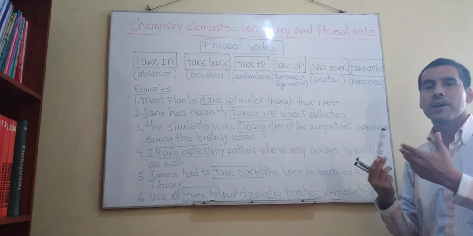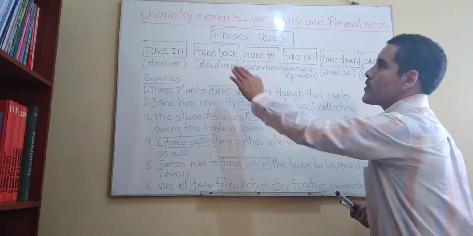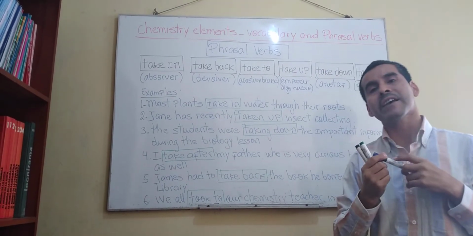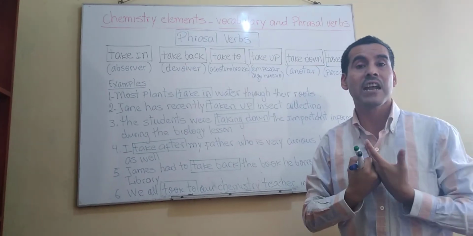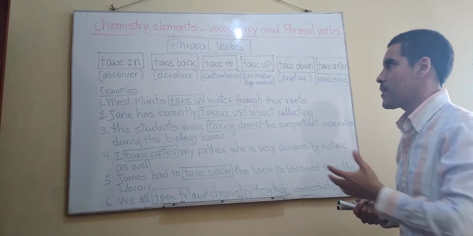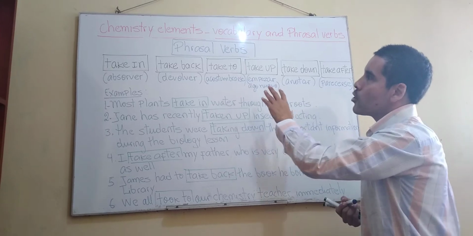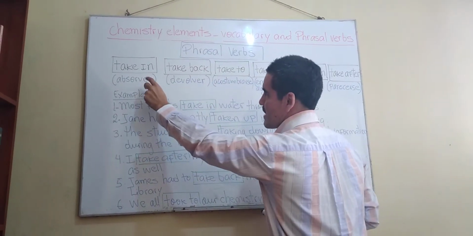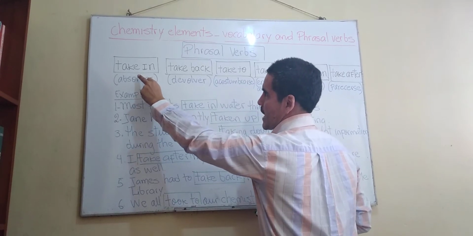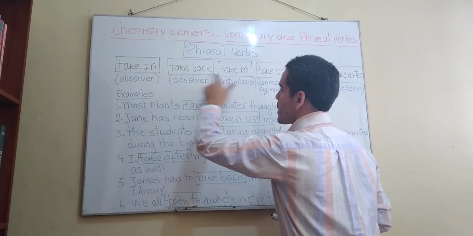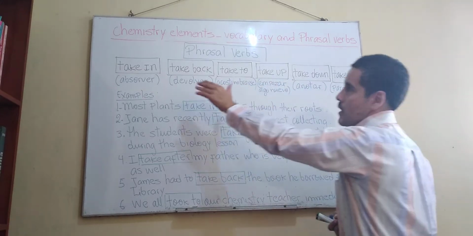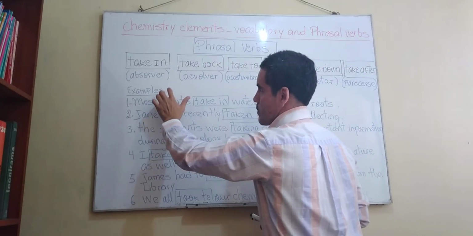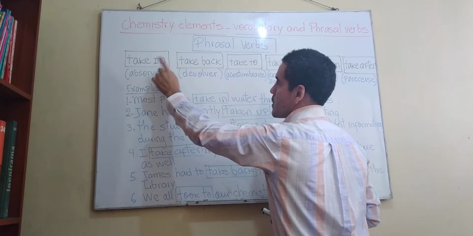Well, we're going to observe examples, ¿no? Examples with those phrasal verbs. En primer lugar, déjame decirles qué son los phrasal verbs, chicos. Los phrasal verbs son verbos frasales o verbos compuestos, ¿no? Aquí, observen, tenemos en especial el verbo take, ¿no? Take, ¿sí? Pero tenemos take in, por ejemplo. In es una preposición, ¿verdad? Preposition.